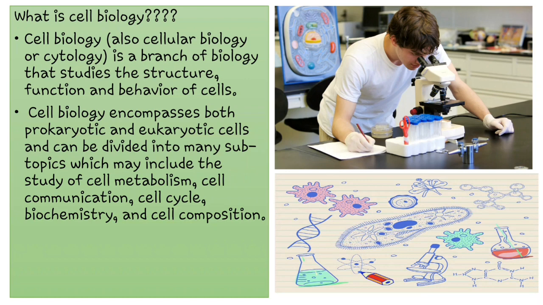Cell biology encompasses both prokaryotic and eukaryotic cells, and it can be divided into many subtopics, which include the study of the cell membrane, cell communication, cell cycle, its biochemistry, and cell composition. So you can see here that cell biology gives two types of cells to us. One is the prokaryotic cell, another is the eukaryotic cell. Obviously, we'll be learning about each and every type of cell in the upcoming slides.